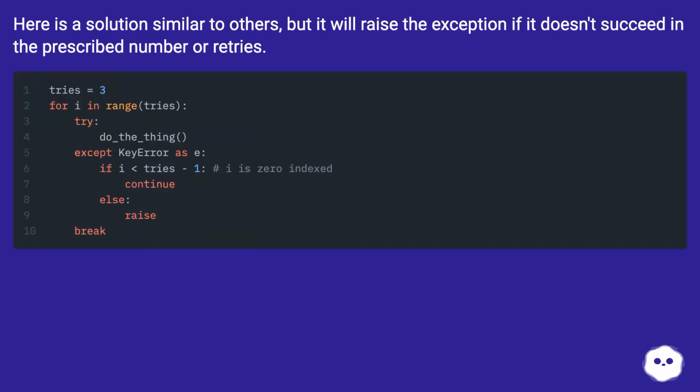here is a solution similar to others, but it will raise the exception if it doesn't succeed in the prescribed number of retries.